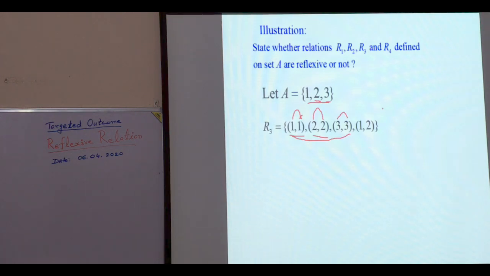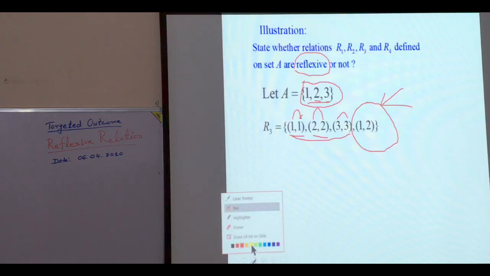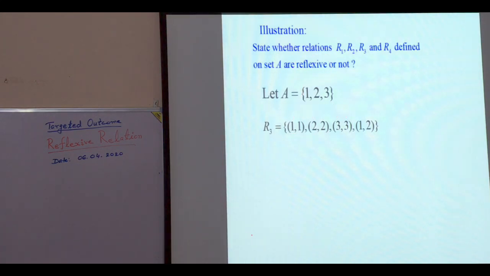Yes, some other elements may be present in the relation. It doesn't affect the definition of reflexivity. The definition of reflexivity simply says that if each element of set A is related with itself, then the relation is reflexive on the set.